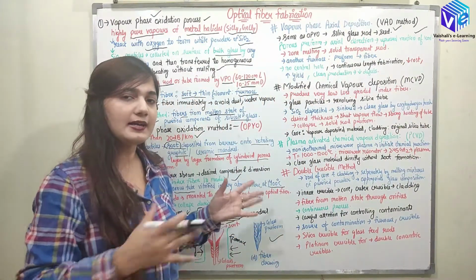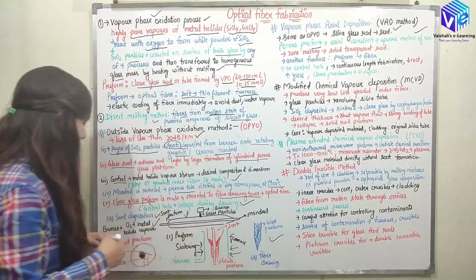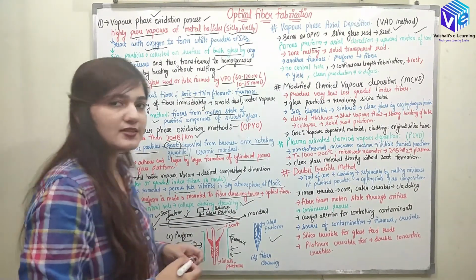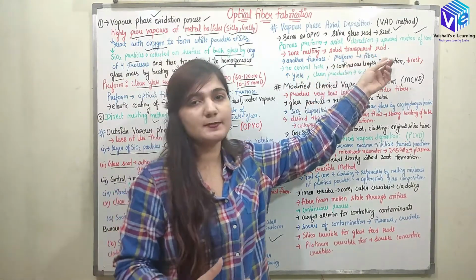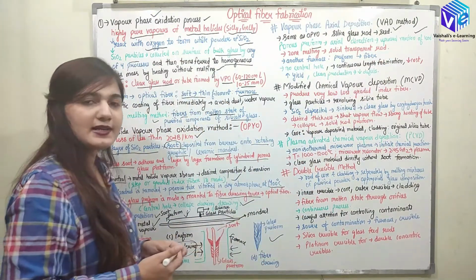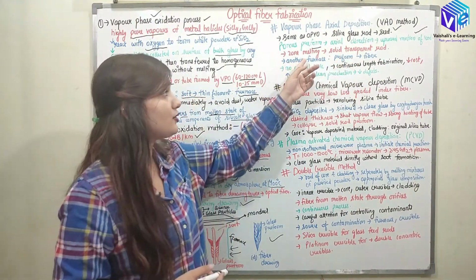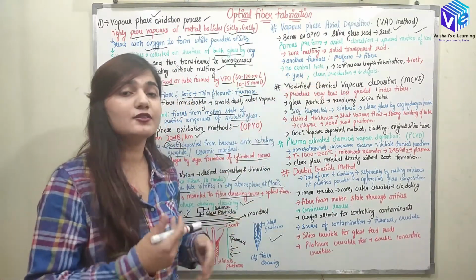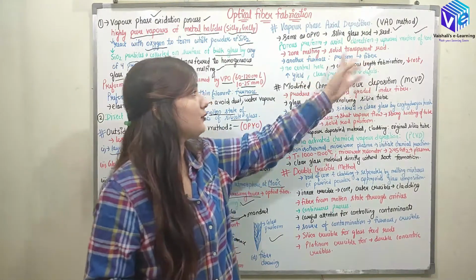So now we have developed the soot layer. After the soot layer we have to do the sintering. So how can we do the sintering? With the help of zone melting, and we are going to have a solid transparent rod. So with the same method, with the help of a furnace, we can do the zone melting sintering operation and get the solid transparent rod. Now this solid transparent rod, which is also called the glass preform, is transferred to another furnace and converted into the fiber.